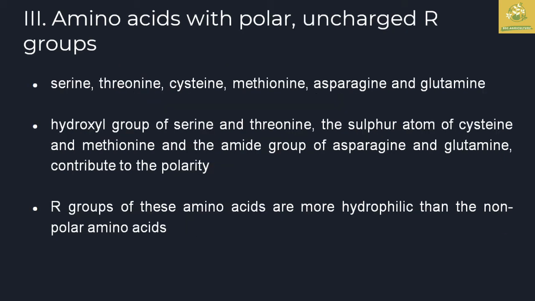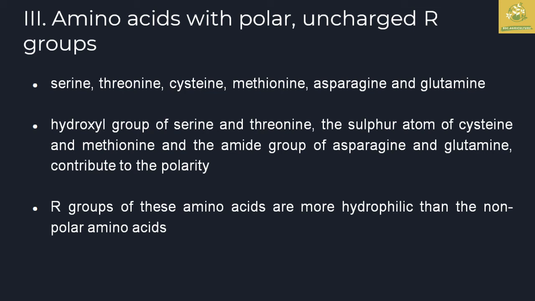The third group is amino acids with polar and uncharged R groups. It contains serine, threonine, cysteine, methionine, asparagine, and glutamine. The hydroxyl groups of serine and threonine, the sulfur atom of cysteine and methionine, and the amide group of asparagine and glutamine contribute to the polarity.